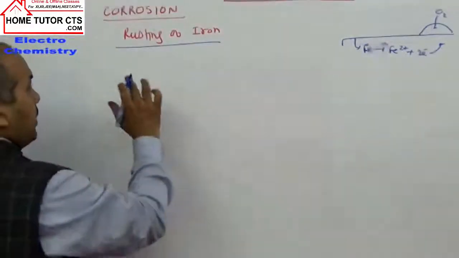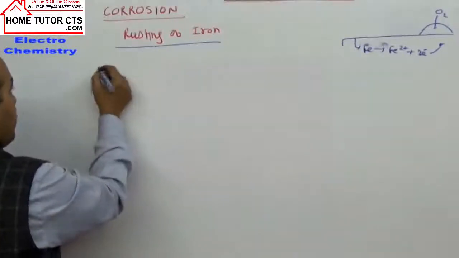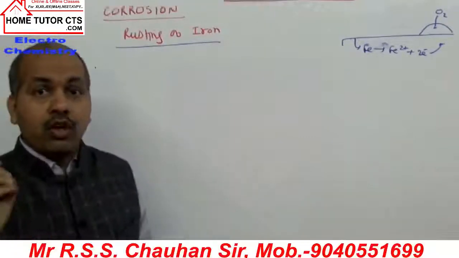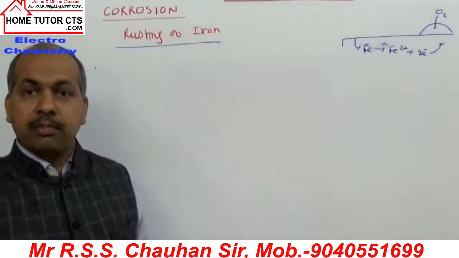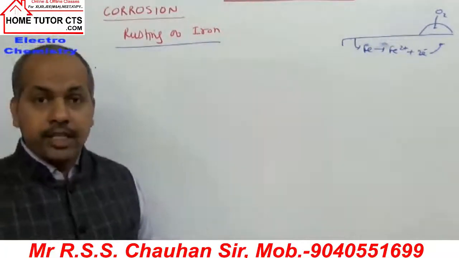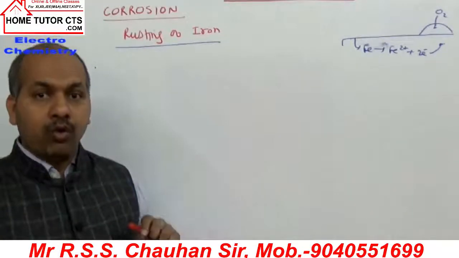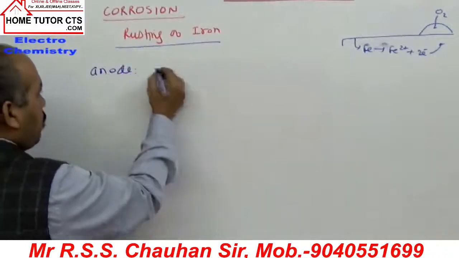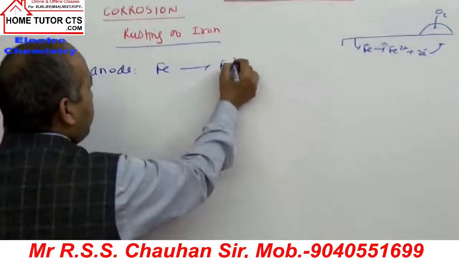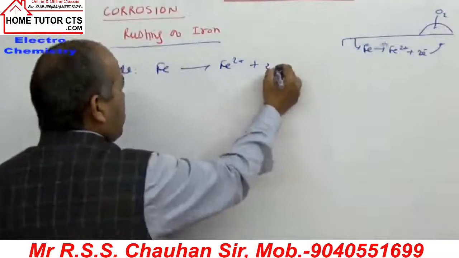Now what happens reaction wise? The part where the oxidation of iron takes place, the spot or surface of the metal at which oxidation takes place, will set up the anode of the cell. So we can have the anode reaction here. At anode, iron gets oxidized to form iron plus 2 ion plus 2 electrons.